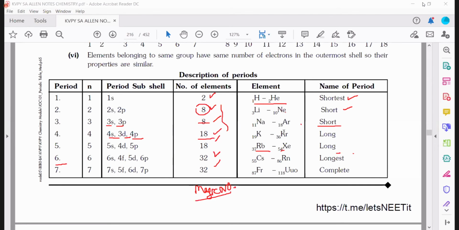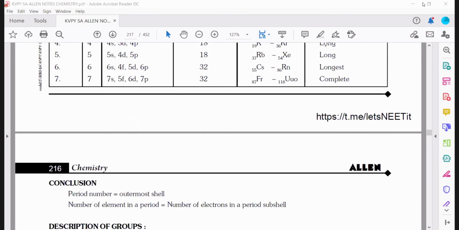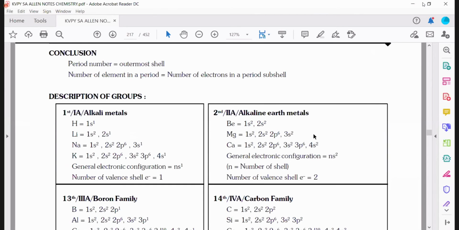Okay. Let's continue here. So after this description of period, let's go for the next topic. Because this chapter is not that difficult, it is easy only. Just note down what the important points are. Sir, that day I sent all recordings of Allen periodic table, sir. Yes. We completed it. I will discuss only the important portions. Everything is not important.